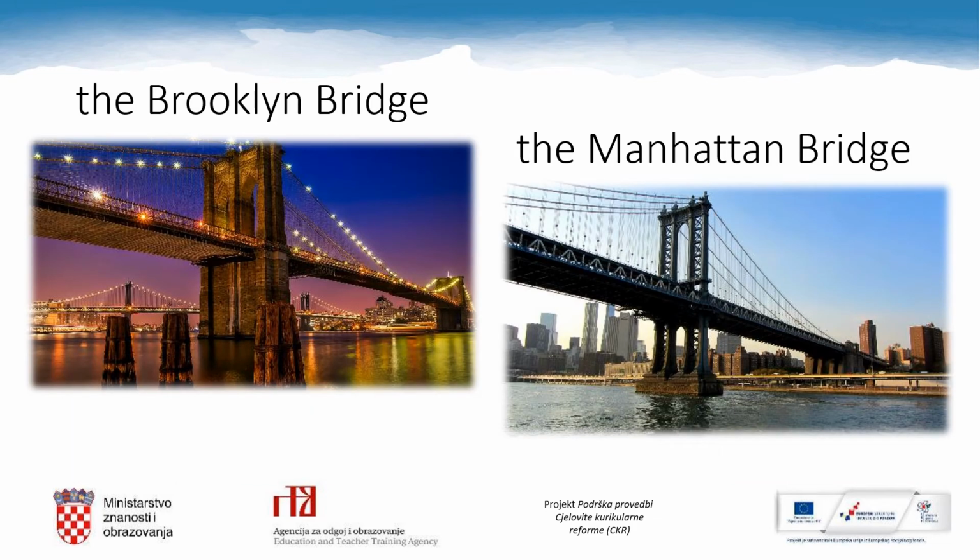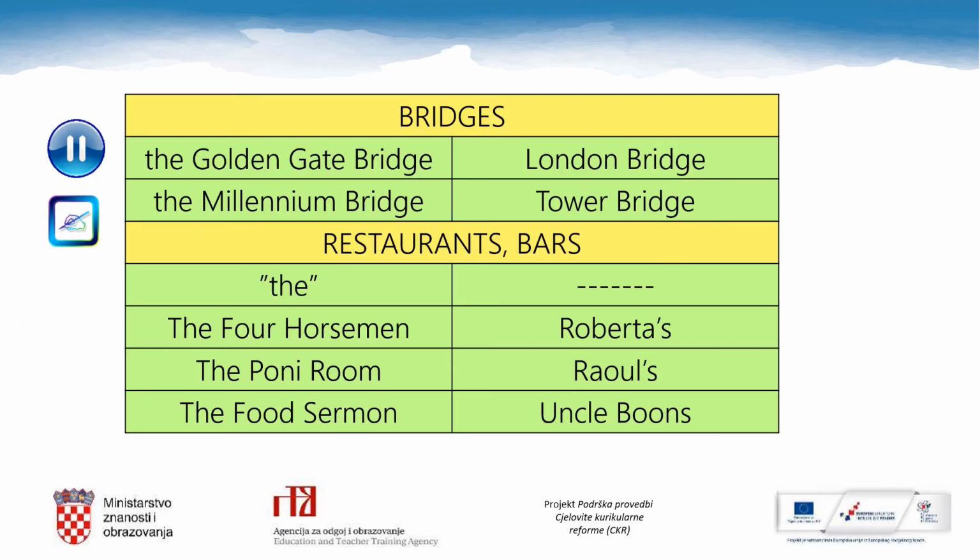Bridges mostly have the definite article the in their names, like the Brooklyn Bridge or the Manhattan Bridge. Further examples are the Golden Gate Bridge, the Millennium Bridge. There are some exceptions to the rule, like London Bridge and Tower Bridge, 2 very famous bridges.